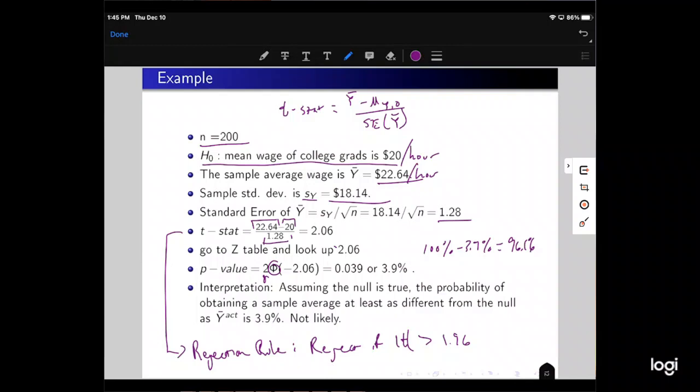So assuming the null is true, the probability of obtaining a sample average at least as different from the null as y bar actual is 3.9%. Not likely. So if we went out and sampled 200 other people, the probability of getting a sample average at least as far from our null hypothesis of $20 is only 3.9%, assuming that $20 was the true population average. So we can reject $20 as the population mean.